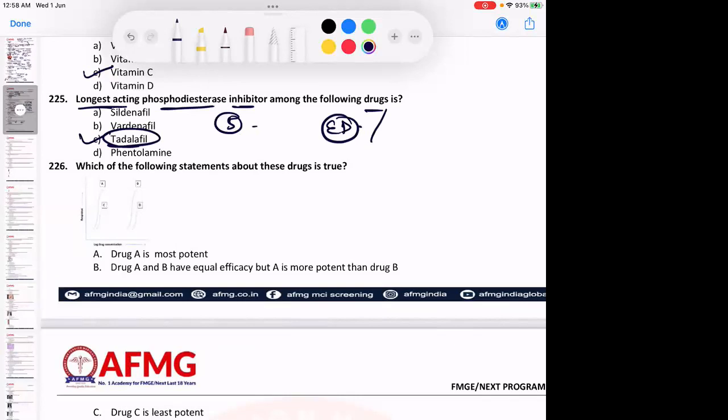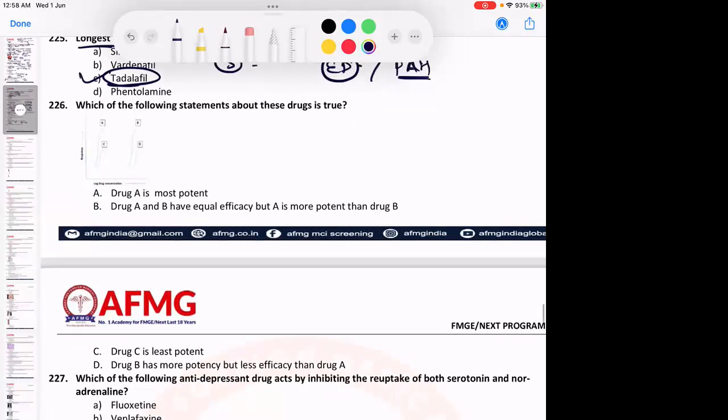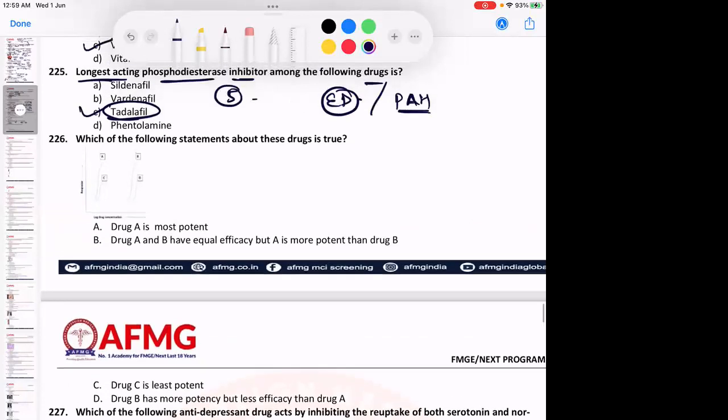Phosphodiesterase inhibitors are also used for which type of hypertension? Very good. These are also used for pulmonary arterial hypertension. But the drug of choice for pulmonary arterial hypertension would be either calcium channel blockers or endothelin antagonists like bosentan. No issues with that.